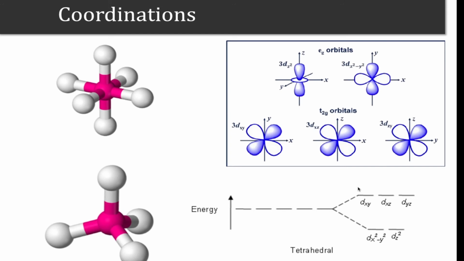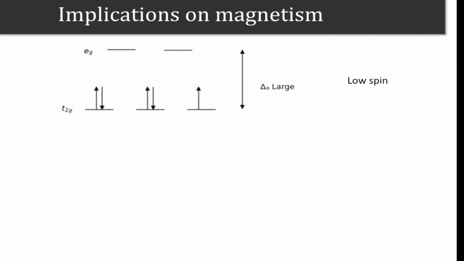We will now see what is the consequence of this kind of crystal field splitting of the otherwise degenerate states on magnetism. They have quite serious implications on magnetism. If we consider an octahedral crystal field, t2g is lower and eg is higher in energy, and if we consider a very strong crystal field, that is, the gap between t2g and eg is pretty large, then we will have upspin and downspin electrons.